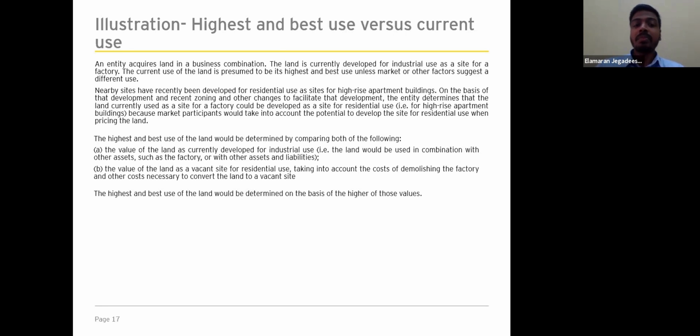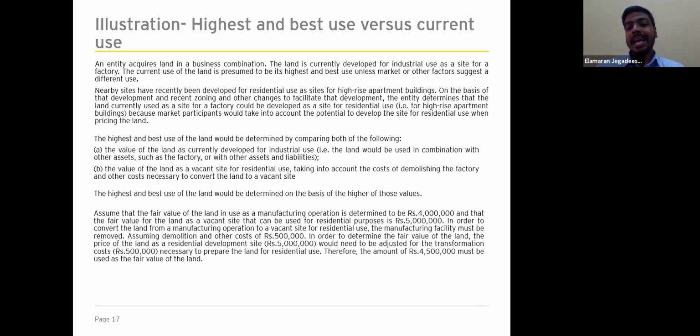When valuing the land for industrial usage, we need to consider the combination with other assets such as the factory, or with other assets and liabilities. When valuing the land as a vacant site for residential use, we need to consider the cost of demolishing the factory and the cost necessary to convert the land to a vacant site. The highest and best use of the land would be determined on the basis of the higher of those values.